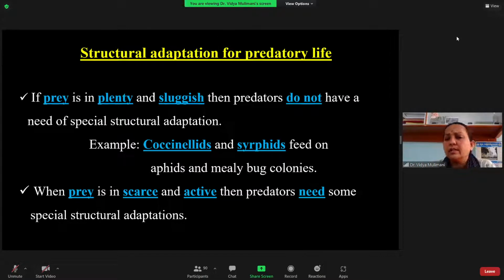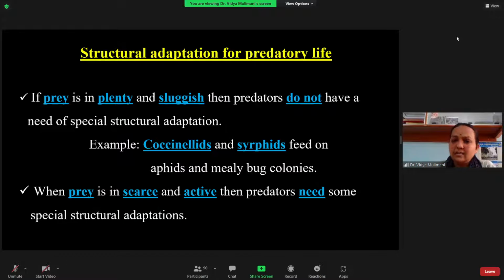You have another category of predator, where the prey is scarce, so they are not easily available, and they are very active. Here the predator has to plan to catch the prey, and for that purpose they have structural adaptations. This is a very important thing to remember: if the prey is plenty and sluggish, the predator does not need any structural modifications or adaptation.